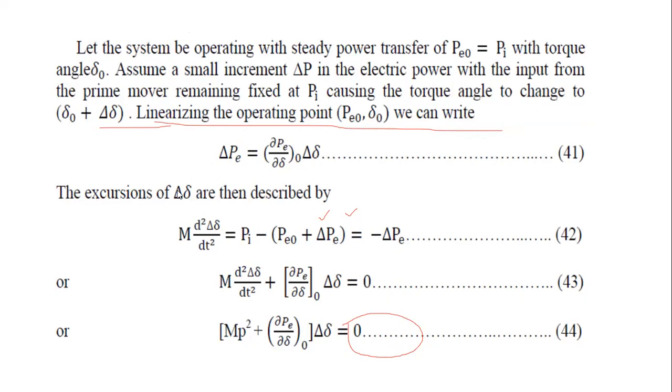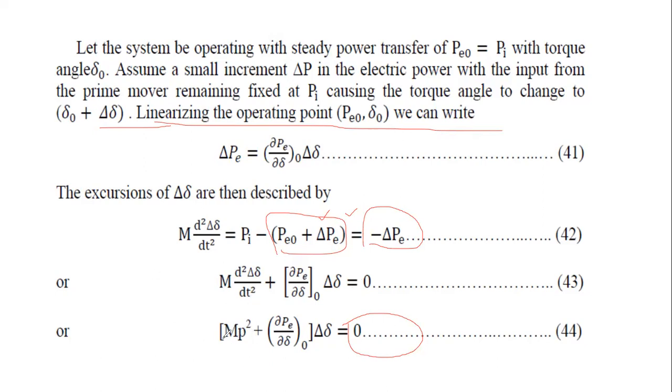The excess is described by M d square delta delta by dt square is equal to Pi minus P. But there is a small change in power, so we consider Pe naught plus delta Pe, which equals minus delta P. Then the equation is M d square delta delta by dt square plus dou Pe by dou delta into delta delta is equal to 0.